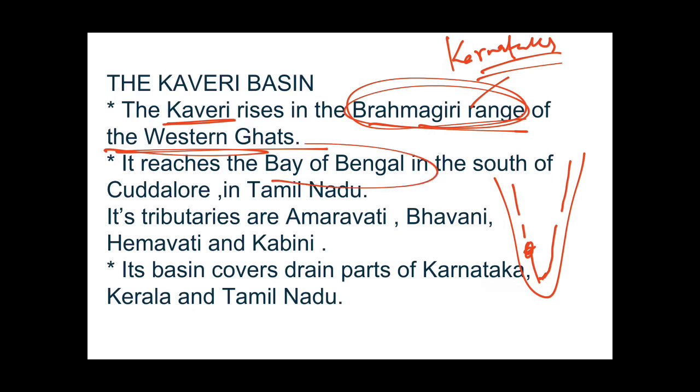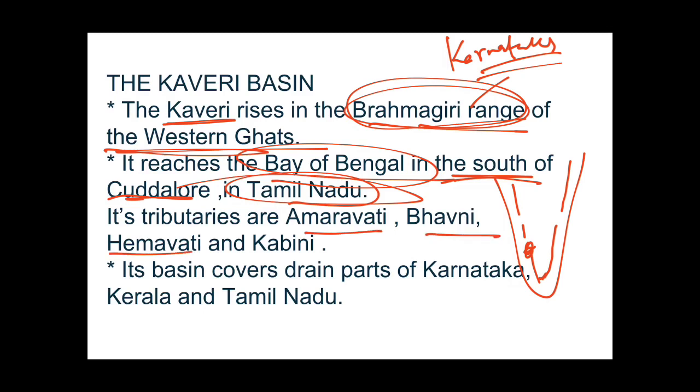It reaches the Bay of Bengal. As you know, this is an east flowing river, so it flows into the Bay of Bengal in the south of Kudlore in Tamil Nadu. So it makes a delta in the state of Tamil Nadu. Its tributaries are Amravati, Bhavani, Hemavati and Kabini, and its basin covers drained parts of Karnataka, Kerala and Tamil Nadu.